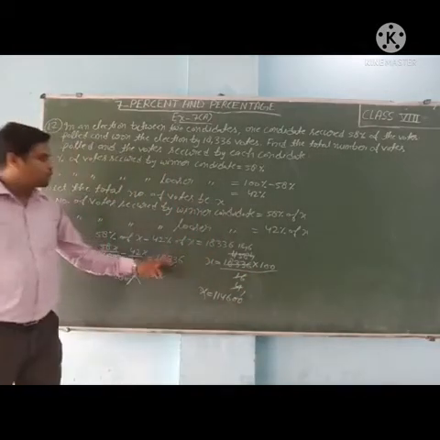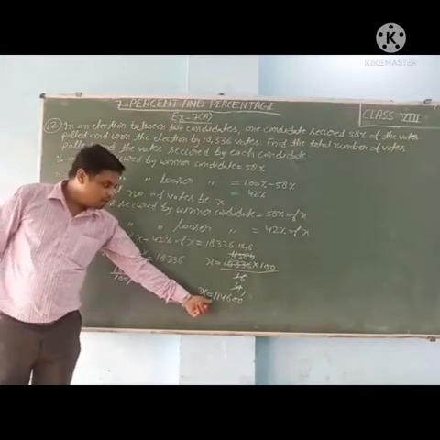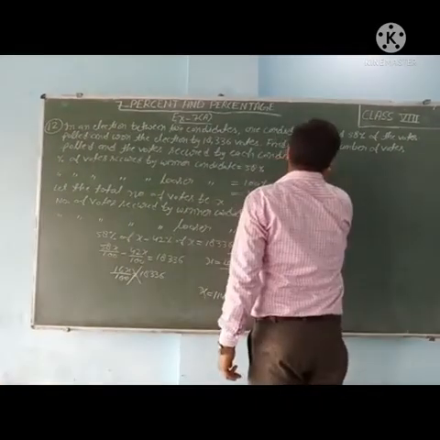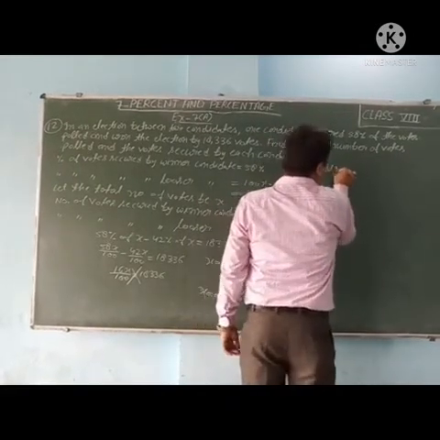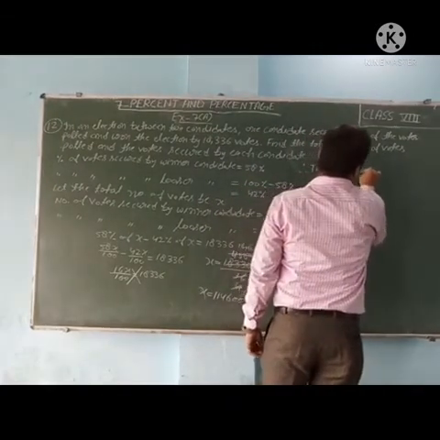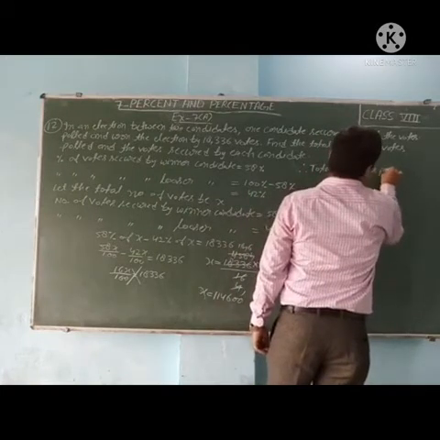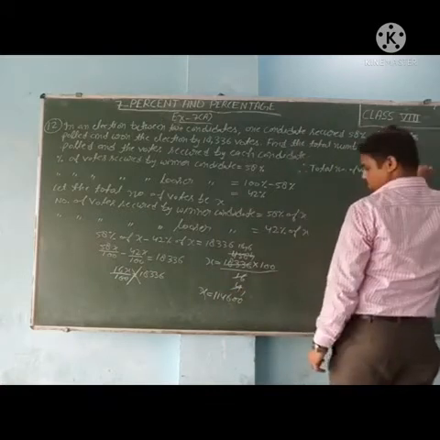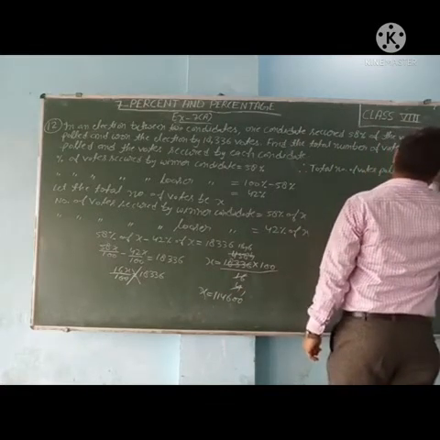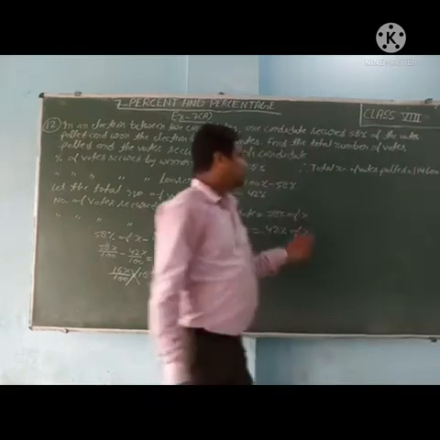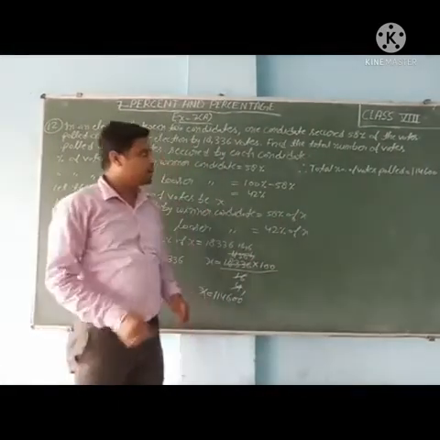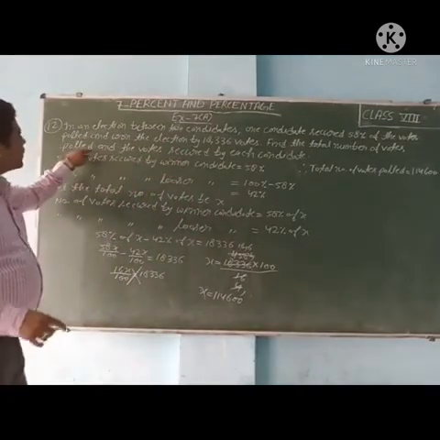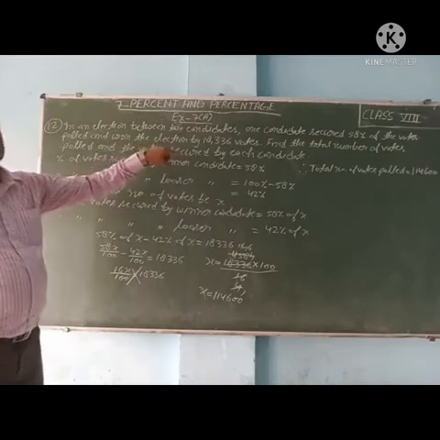Then these two 0s. So total number of votes polled is 1,14,600. So we will write here: therefore, total number of votes polled is equal to 1,14,600. Now we have to find total number of votes polled and votes secured by each candidate.